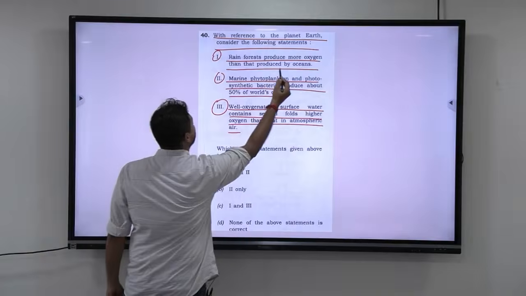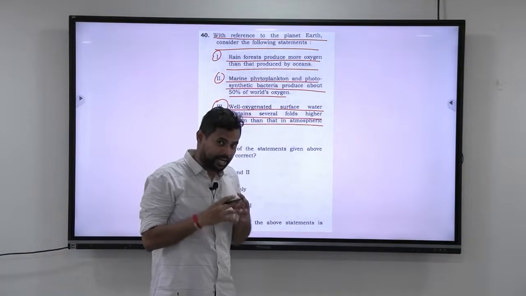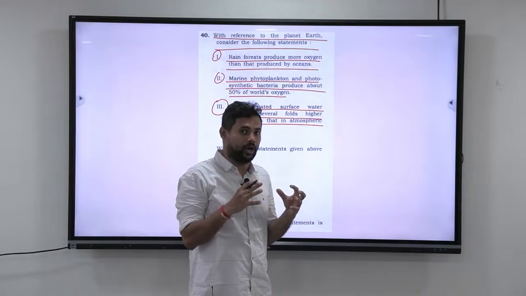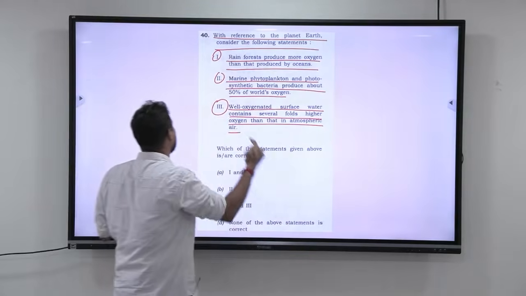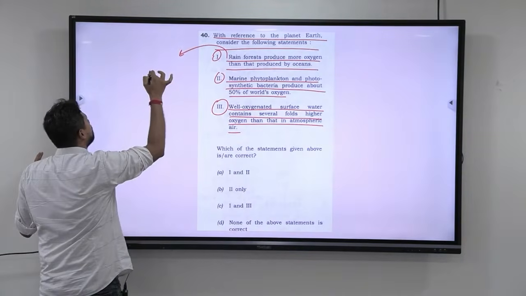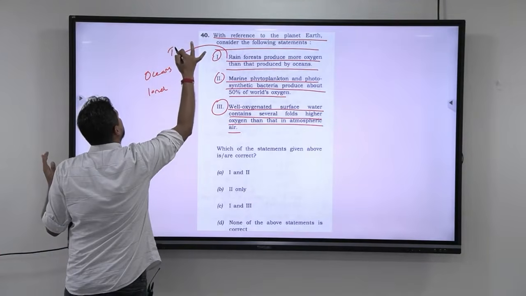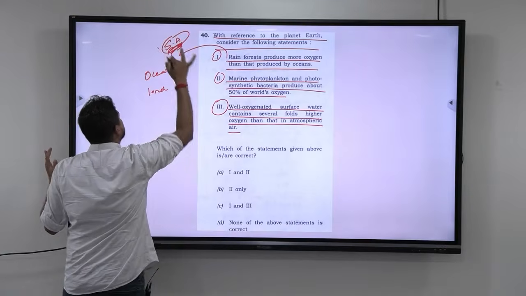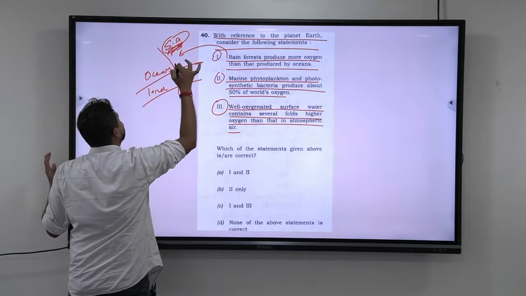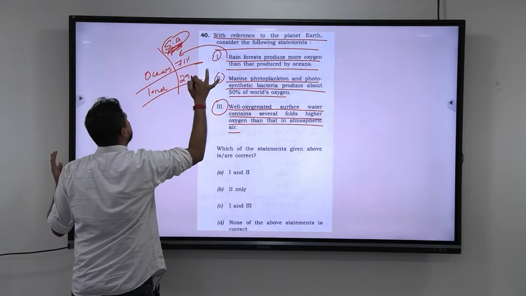Look at this. Rainforests produce more oxygen than that produced by oceans. Yes, rainforests are known as lungs of the earth because they always sequester carbon dioxide and release oxygen and help us breathe. But if you apply common sense, if you take the surface area of oceans and land, oceans form 71% of the surface area of the earth, land forms 29%.